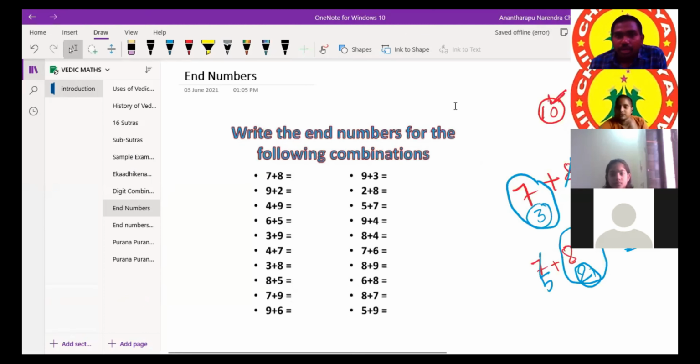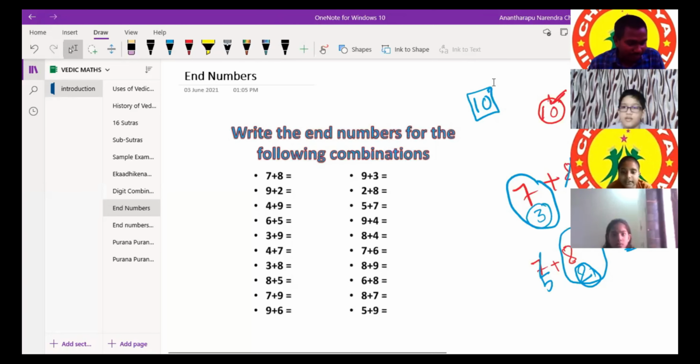These Vedic sutras are designed such that the questions are based on 10 multiples, powers of 10. 10 power 1 is how much? It's 10 only, sir. 10 power 2? 100, sir. It is nothing but 10 into 10.